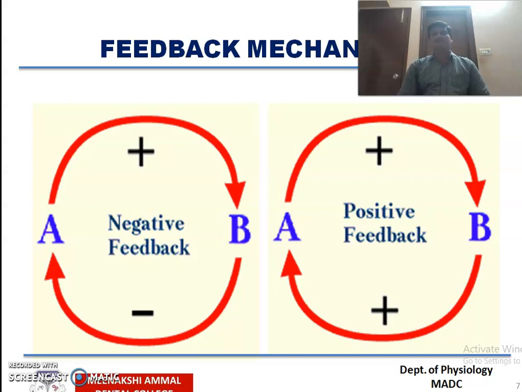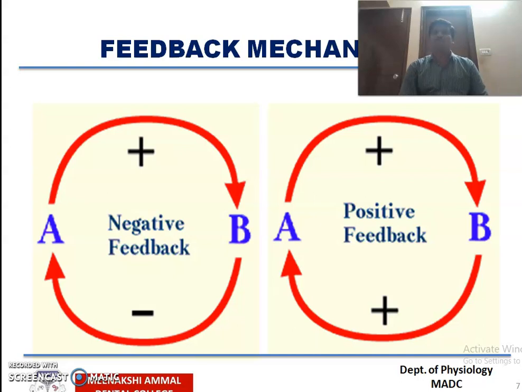Coming to the feedback mechanism, the entire body function is regulated by two major feedback mechanisms: one is the positive feedback mechanism, and the second is the negative feedback mechanism. What is positive feedback? Here the stimulus enhances the response, which means it further increases or aggravates the action.